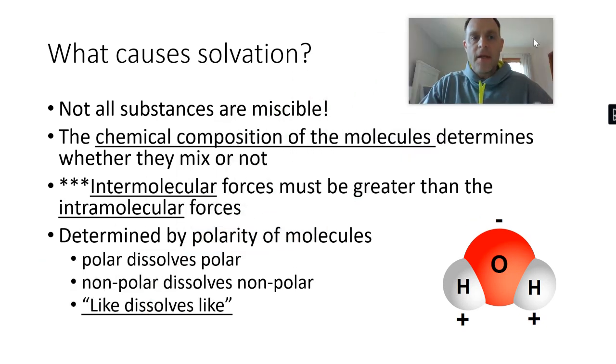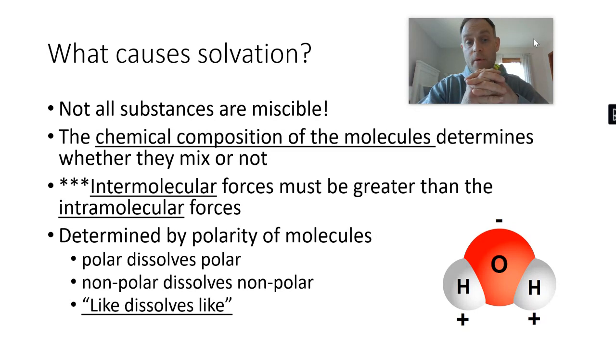Now, not all substances are miscible, remember, or can be dissolved into each other. What determines whether they can get dissolved or not is their chemical composition. You got to look at the molecules themselves. There's this thing called IMFs, intermolecular forces. We'll talk about that in another unit. We're not there yet. But IMFs cause things to be attracted. And really what it determines is what's called the polarity. Now, we talked about that a long time ago, right?